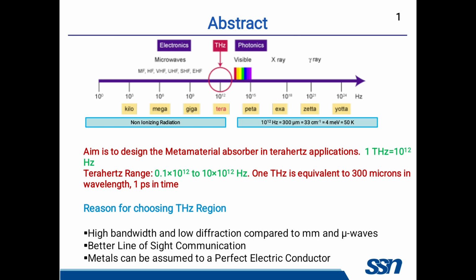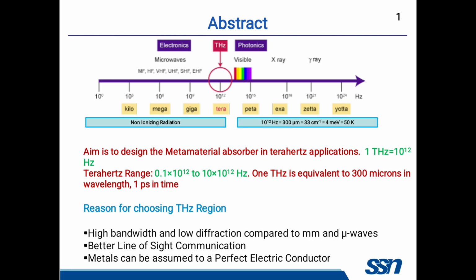This terahertz wave is placed in between the microwaves and infrared rays, in the frequency range of 0.1 terahertz to 10 to the power 12 hertz. So terahertz means trillion cycles per second. 1 terahertz is equal to 10 to the power 12 hertz, and it's 1 picosecond in time.